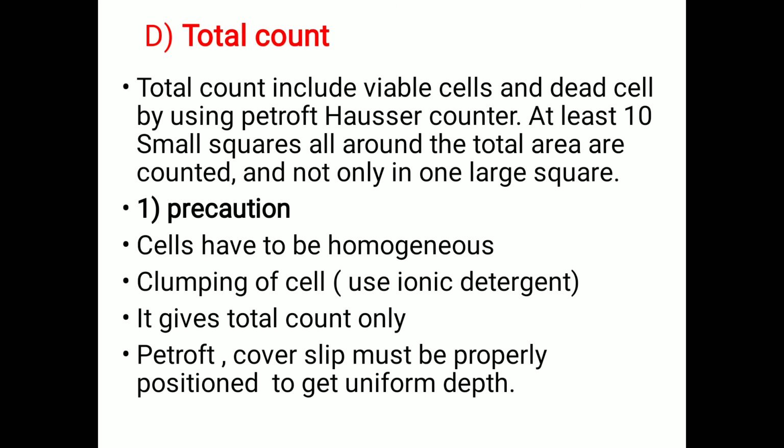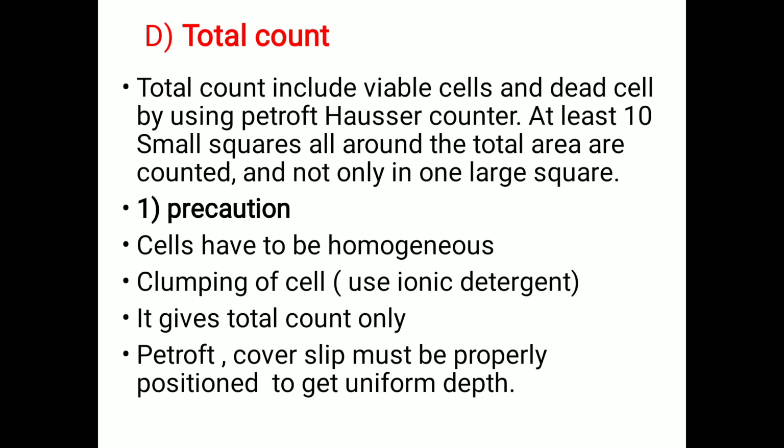The total count includes the viable or living cells along with the dead cells, using a special counter called a Petroff-Hausser counter. For that, at least 10 small squares all around the total area are counted, and not only one large square.